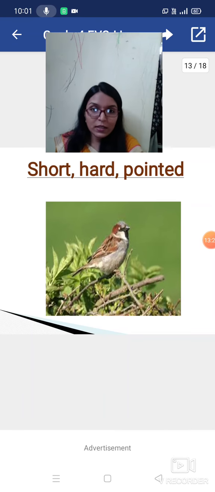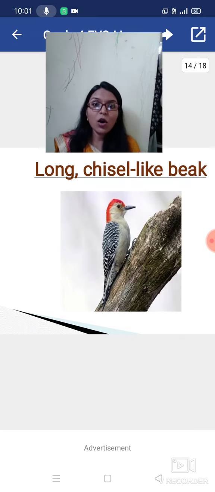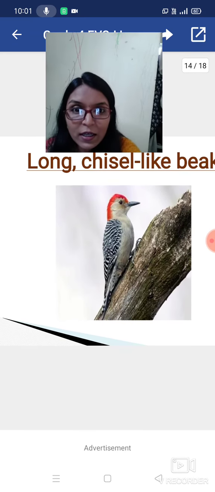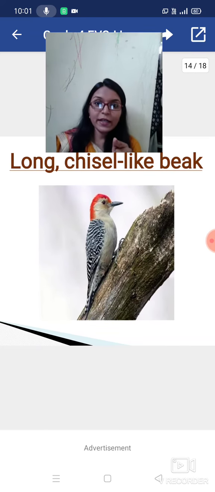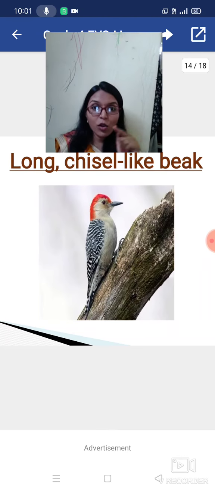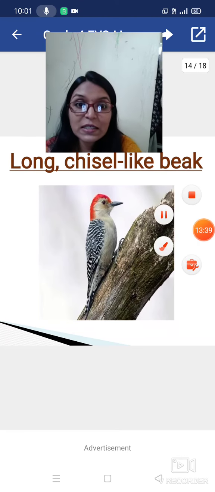Now next is the long beak. You can see this beak is pointed also, but it is long. Now what is meant by chisel-like?